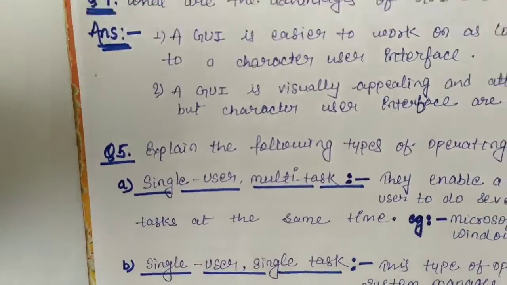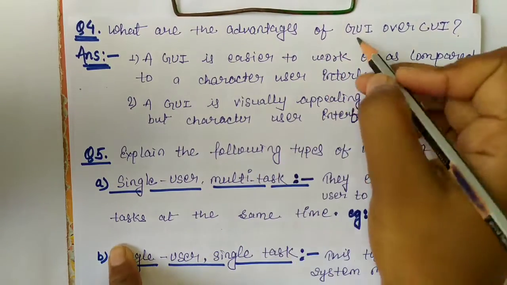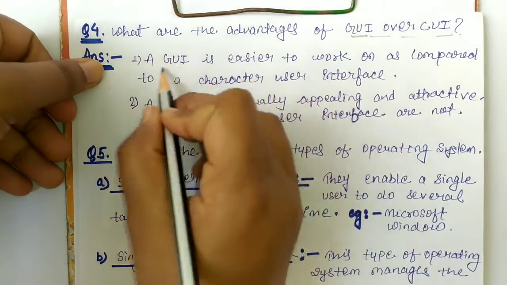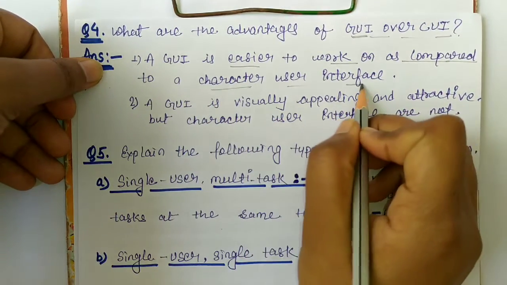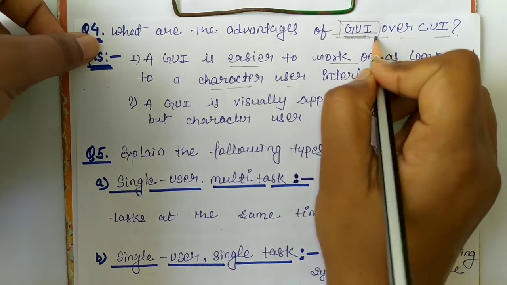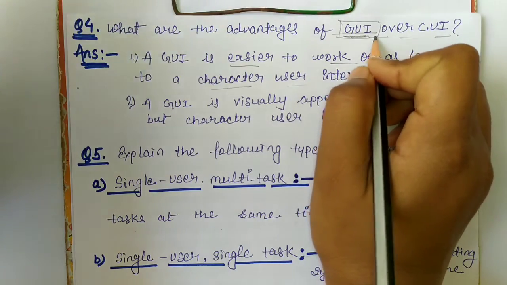Next, question number 4. What are the advantages of GUI over the CUI? A GUI is easier to work on as compared to the character user interface, because with the GUI we do not need to remember any command for working or opening or doing anything.